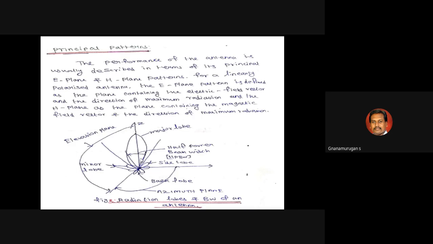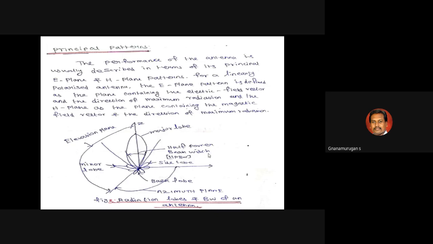This area is called the half power beam width. So this is a major lobe, this is a side lobe, this one is a back lobe, and this one is a minor lobe. With this concept you can calculate the half power beam width, that is HPBW, and also the azimuth angle or azimuth plane. This total area is an elevation plane.